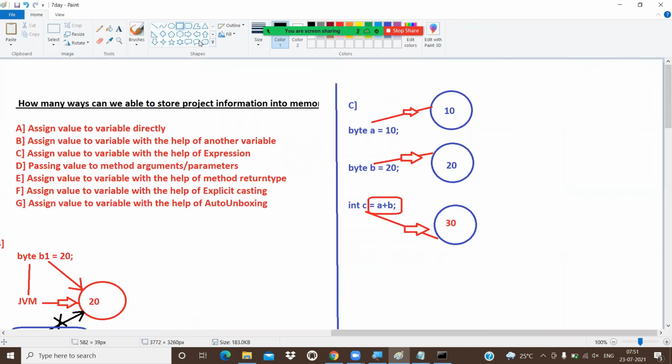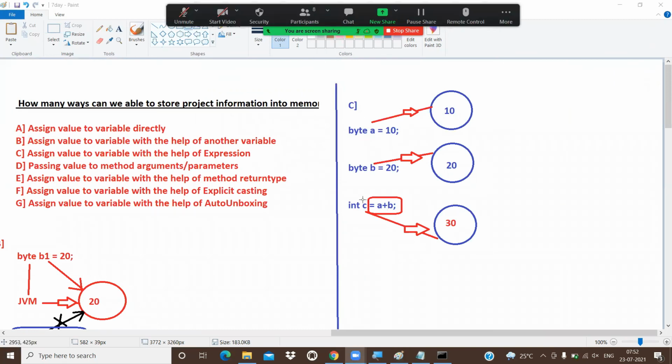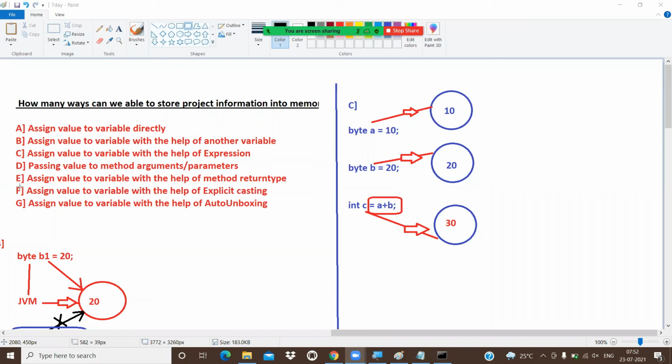And the third approach is what, guys? Expression. And we have some other approaches also: passing a value to a method argument, and assigning a value to a variable with the help of a method return type. These are also very important, guys. All these approaches are important. For any program you develop, even a small one, we use a minimum of 5 approaches.